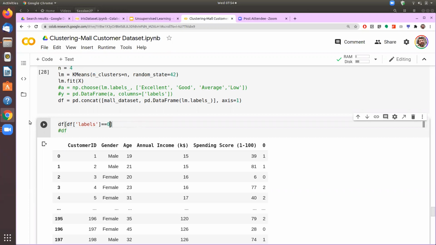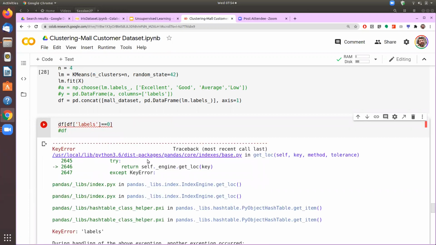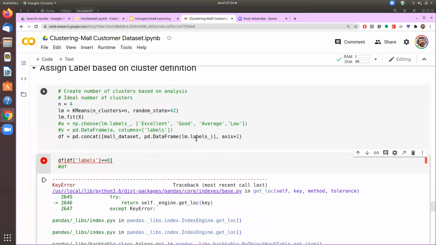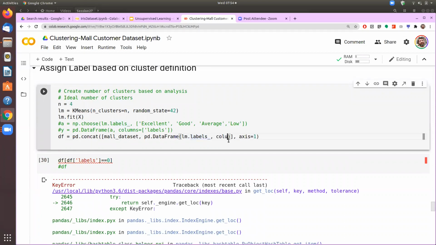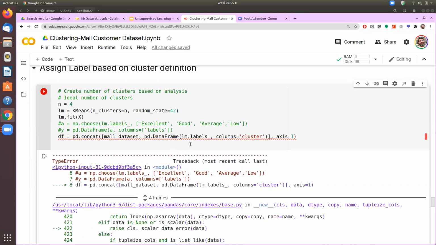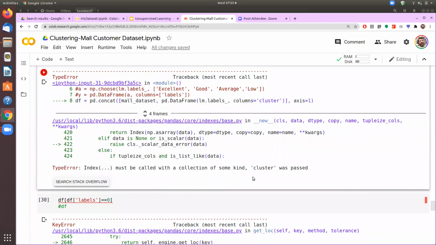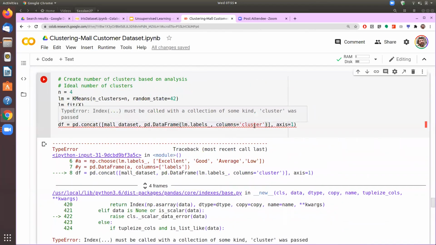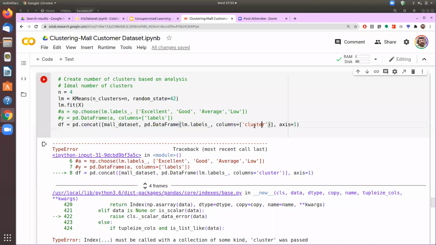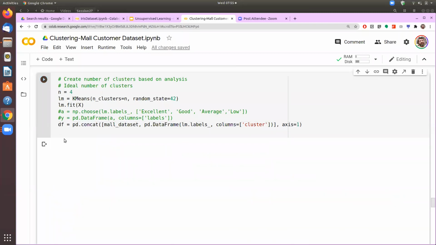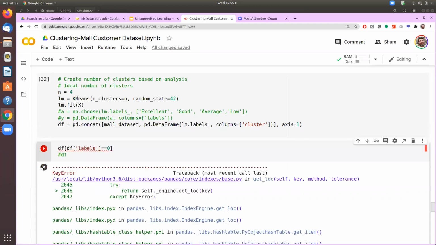So if you want to see the cluster 0, see here we have not given the name here. See, the name we have given is cluster.